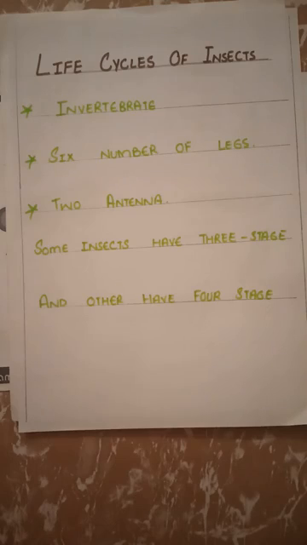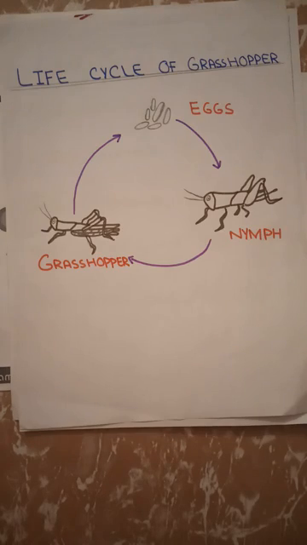Life cycle of insects. Insects are invertebrate animals, have 6 legs and feel with an antenna. Some insects have 3 stages in their life cycles and others have 4 stages. An insect with 3 stages in its life cycle: the grasshopper. Life cycle of grasshopper.